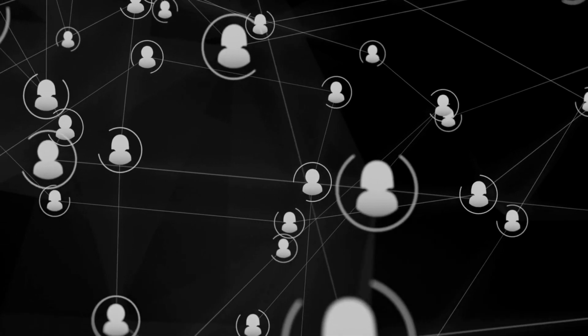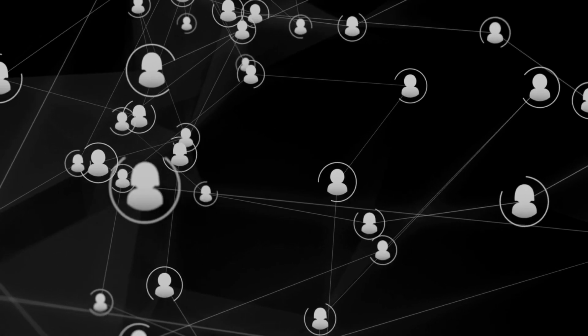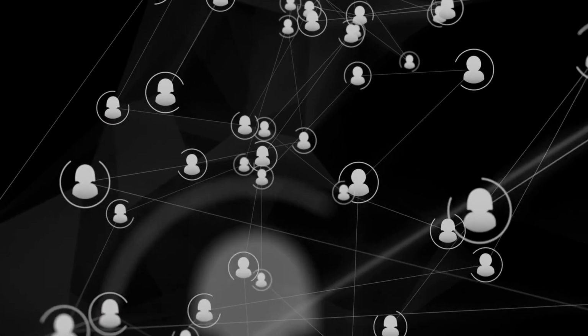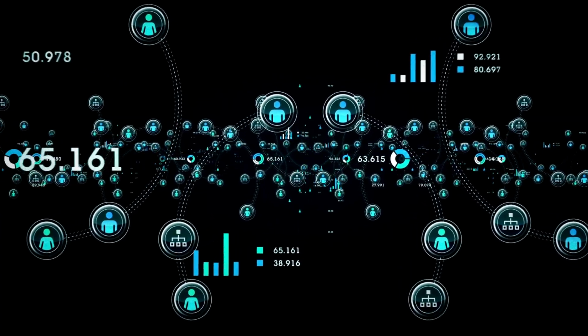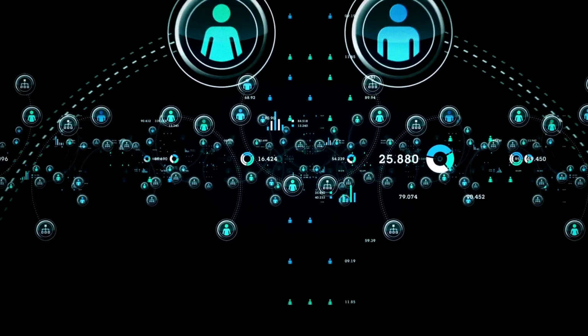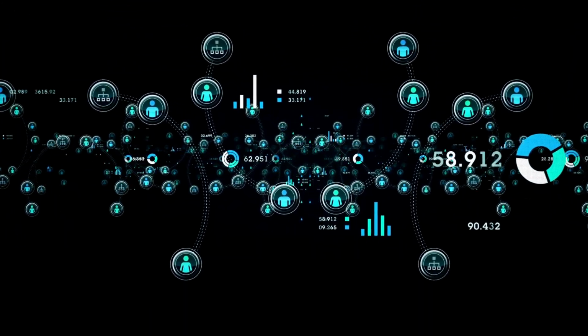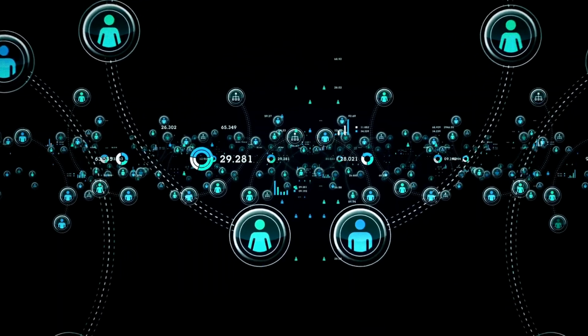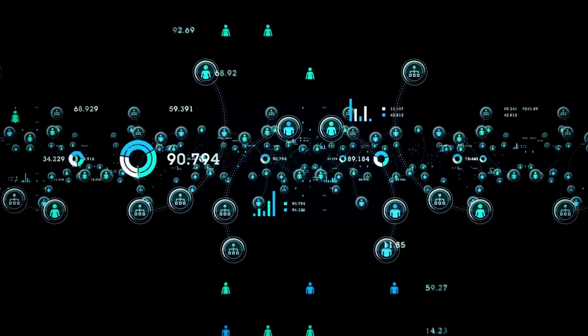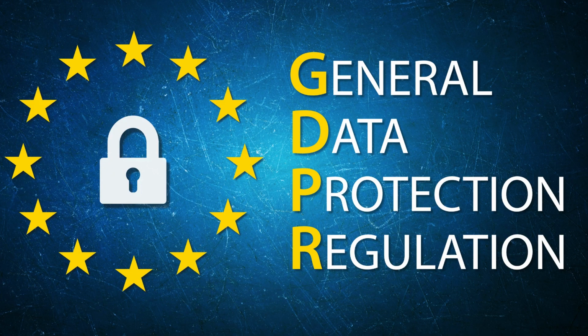On the other hand, anonymization of data is where the data has been changed in such a way that it cannot be linked to the data subject in any possible manner, and then it is not considered personal data, and when anything is not personal data, GDPR does not apply to it.